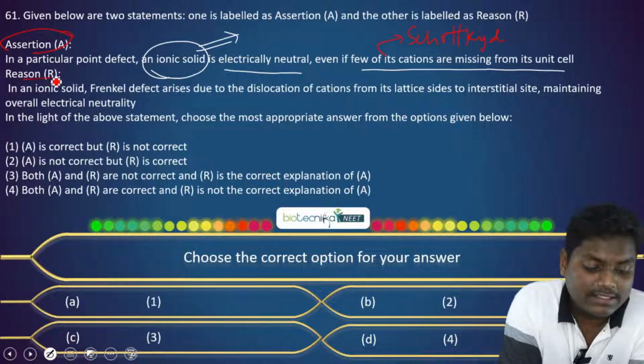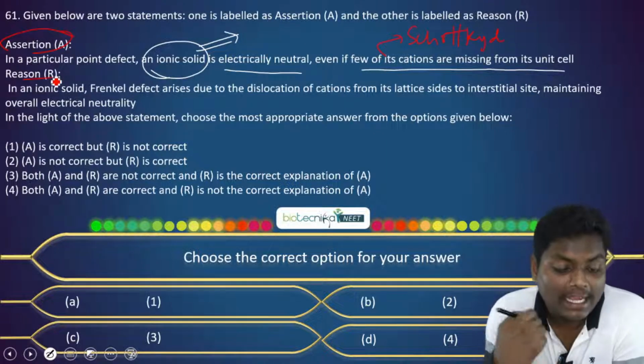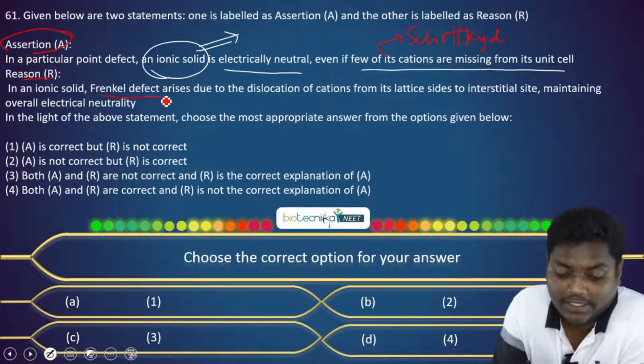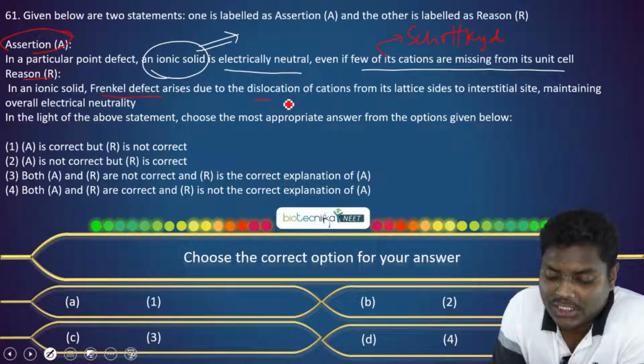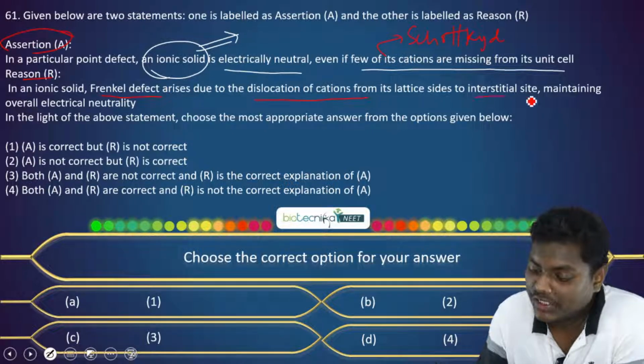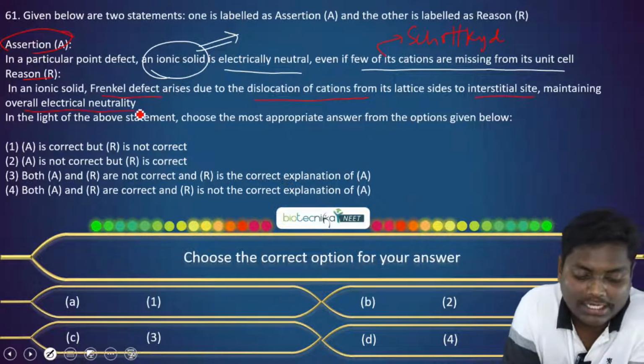And let's understand the reason. In an ionic solid, Frenkel defect, mark this, arises due to the dislocation of cations from their lattice sites to the interstitial sites, maintaining overall electrical neutrality.